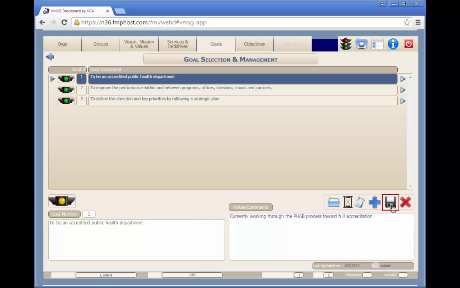And then clicking the Save button. Any notes are typically entered anytime the status of a goal is changed.